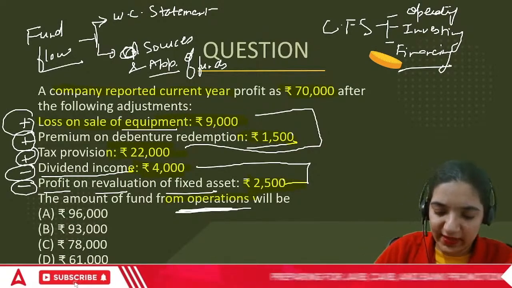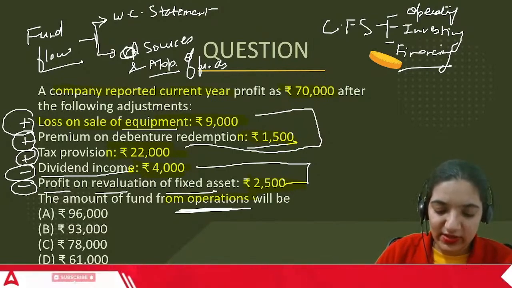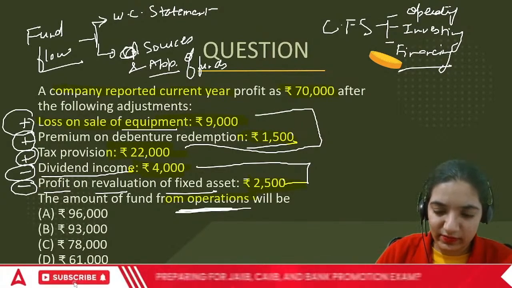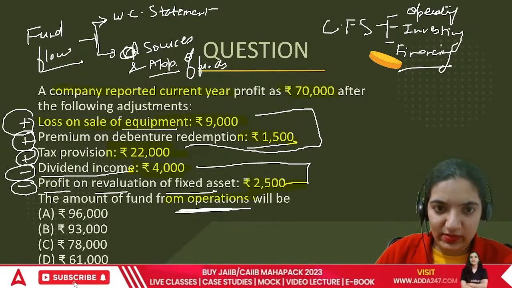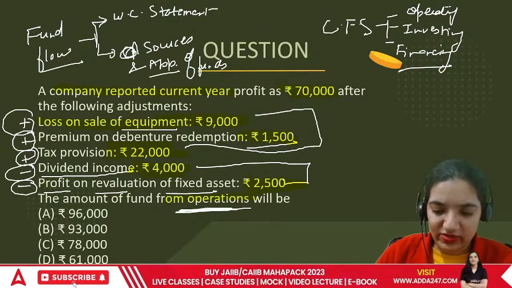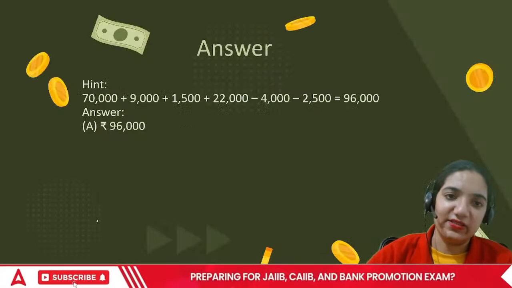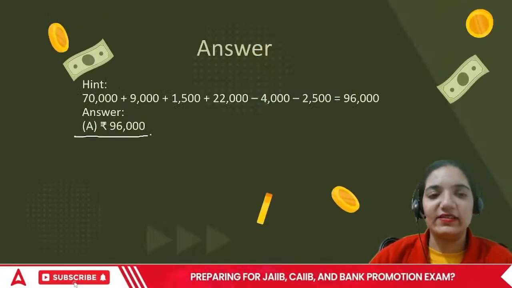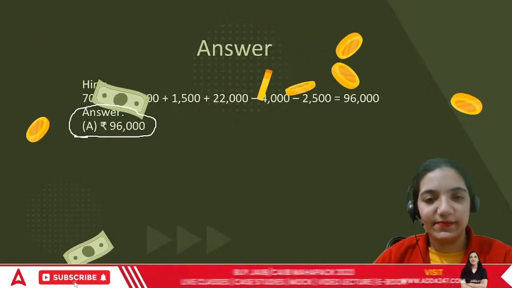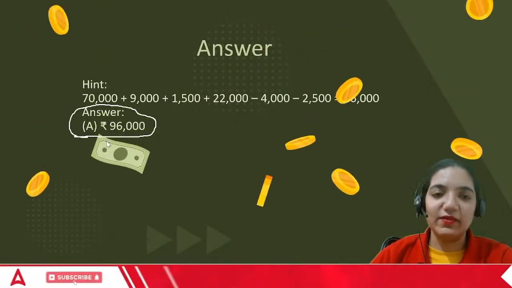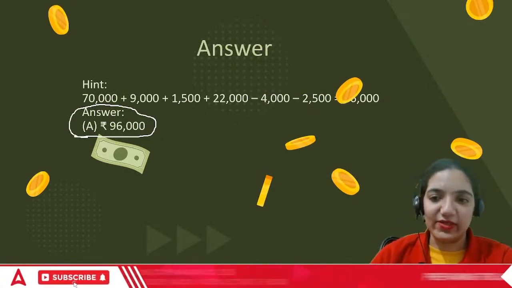The answer would be 70,000 plus 9,000 plus 1,500 plus 22,000 minus 4,000 and minus 2,500. It comes out to be 96,000. The correct answer is 96,000. Done, everyone? This is a question from the area of cash flow, and that too a practical question.